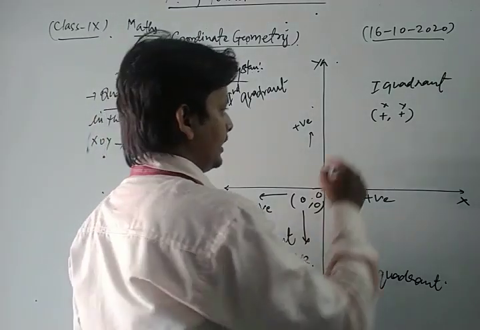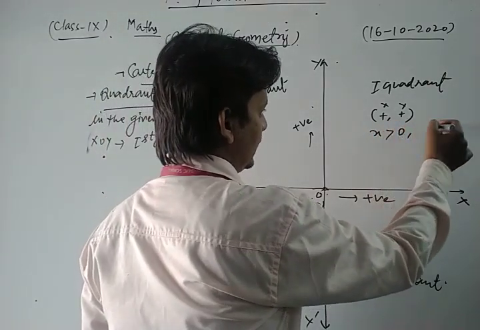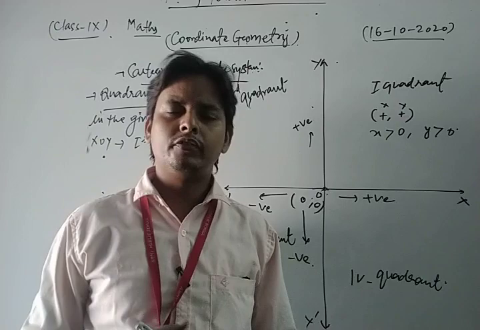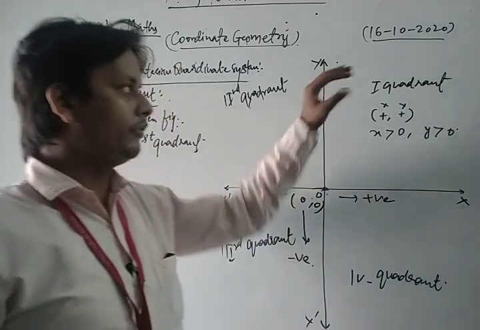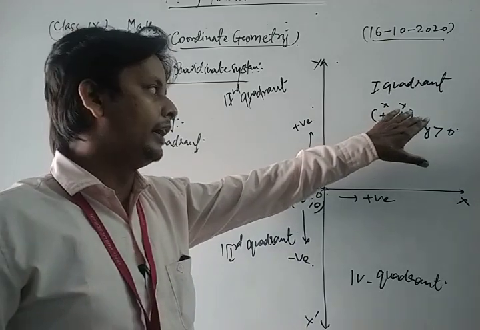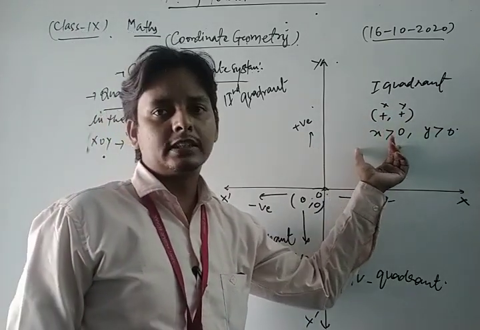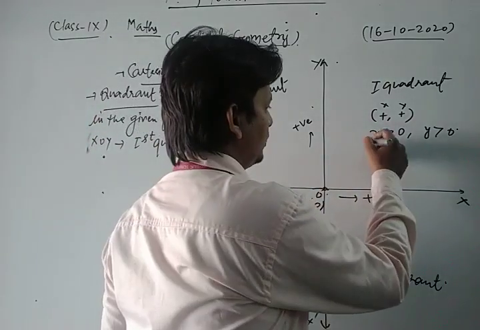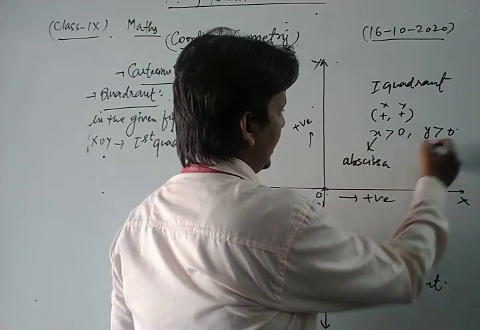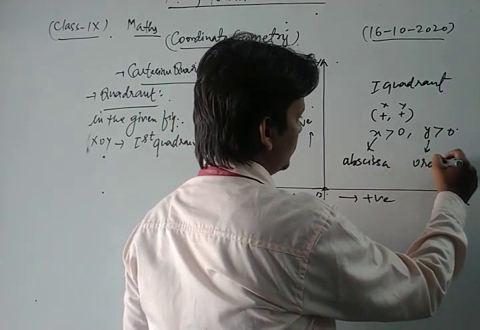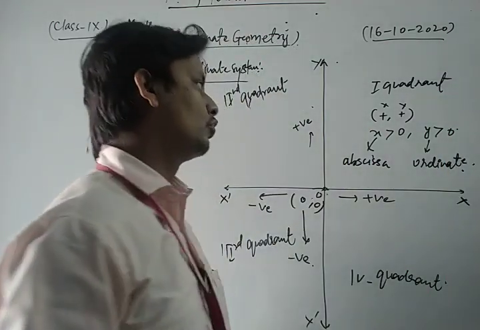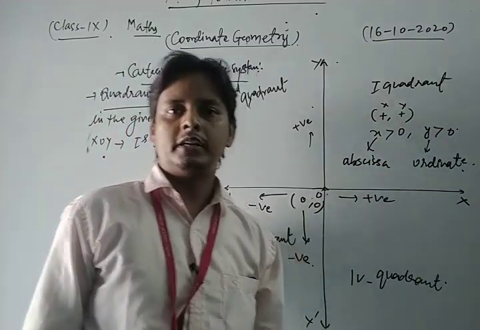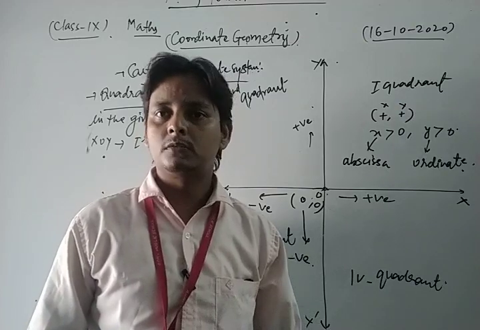In this way we can say that both are greater than 0. If any value is negative, then it is less than 0. So in the first quadrant, both the abscissa and ordinate are greater than 0, meaning both are positive.